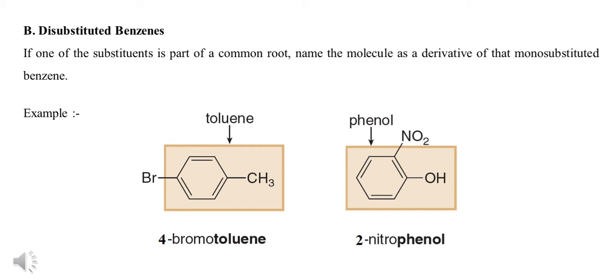Second example, again two substituents: the first is the nitro group and the second is the hydroxyl group. We know that when a hydroxyl group is attached to the benzene ring, the IUPAC name of that compound is phenol. So the other group is considered a substituent on phenol. The numbering starts from the hydroxyl group and the nitro group gets the second position. That's why the IUPAC name of this compound is 2-nitrophenol.